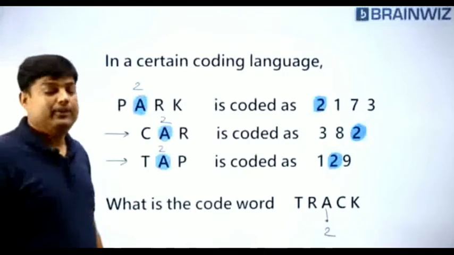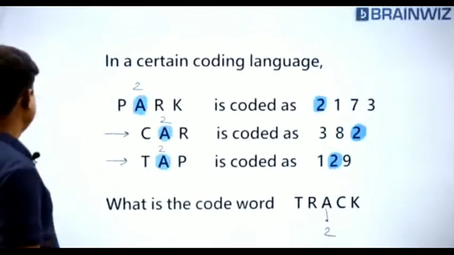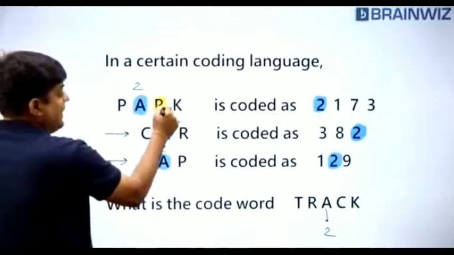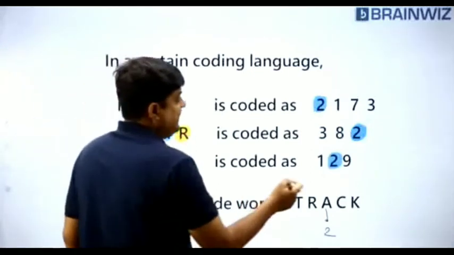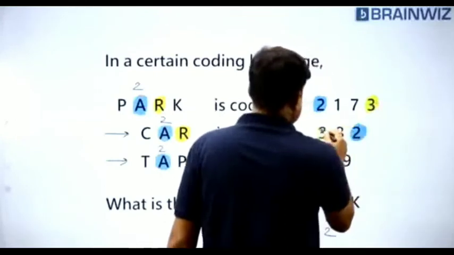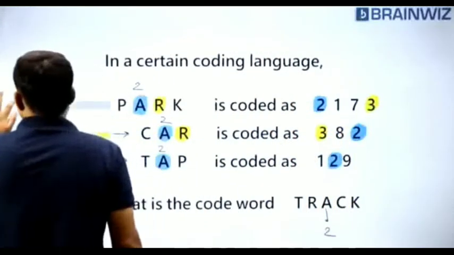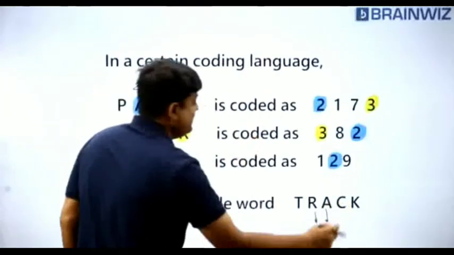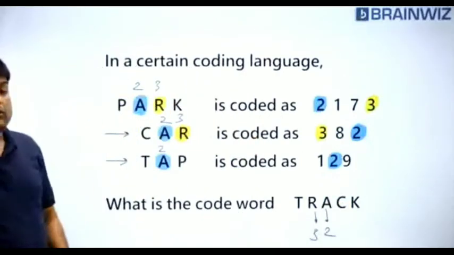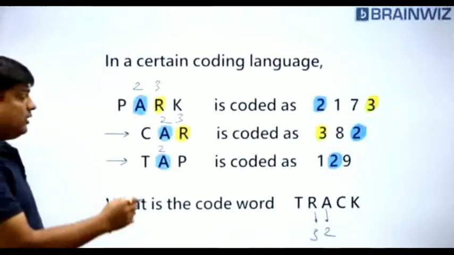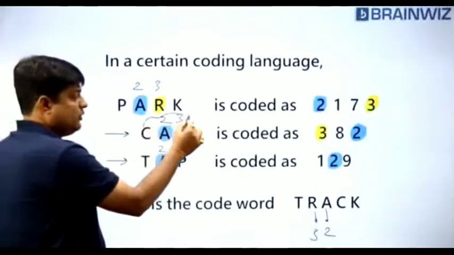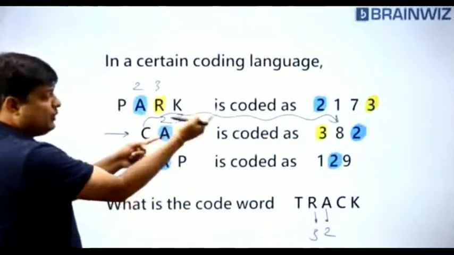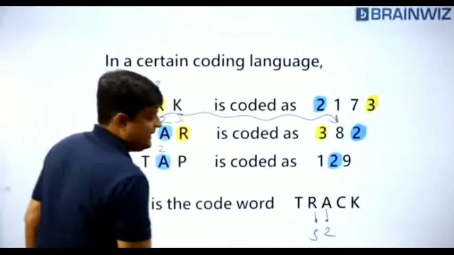Are you understanding, everybody? Same fashion. I'm just trying to take you to another one. That is R. R is common in the first and second. 3 is common in the first and second. So we can understand that R value is 3. Now, by default, students, C. What does C stand for? C stands for 8. Because A became 2, R became 3, definitely C will be left as 8.